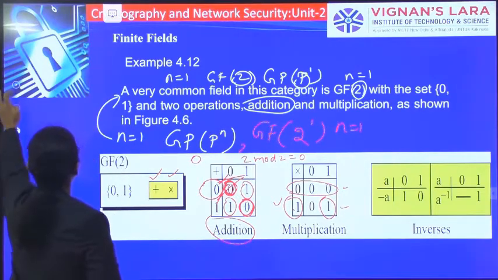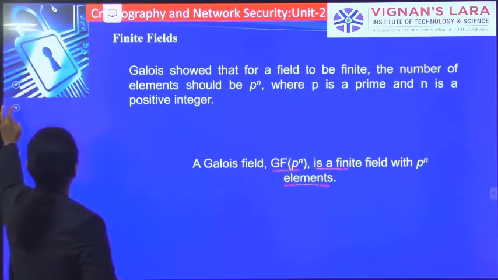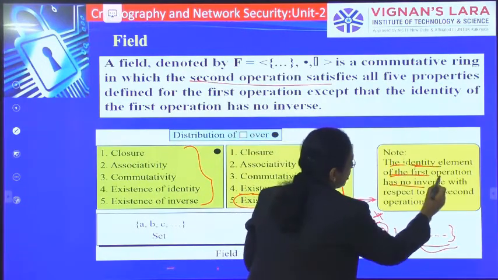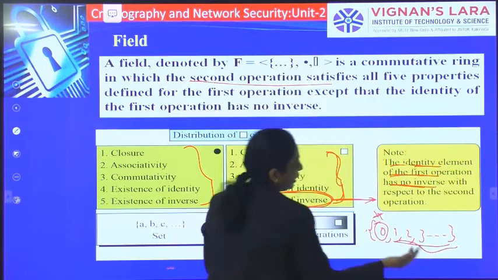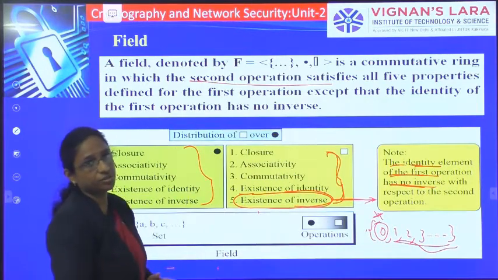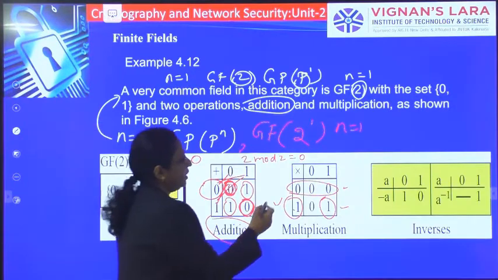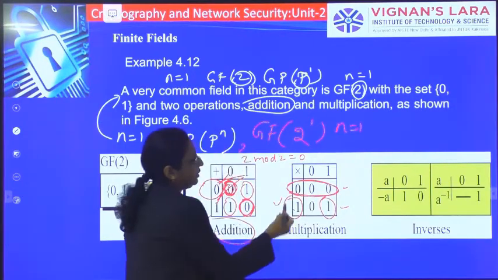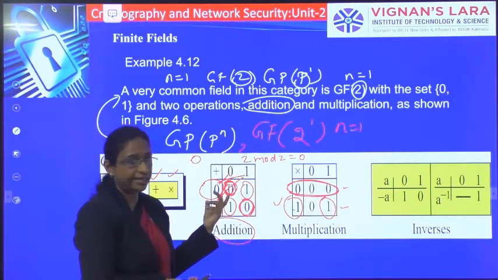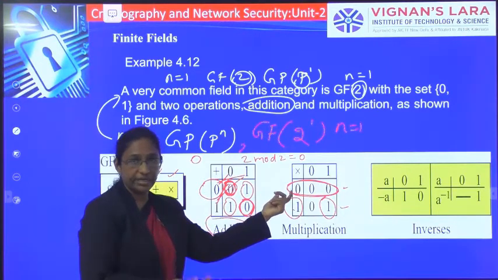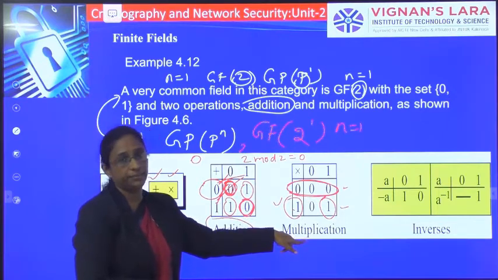So that is what we have said here: the identity element of the first operation has no inverse with respect to the second operation. So the 0, which is the identity element of the first operation, does not have an inverse with respect to the multiplication.